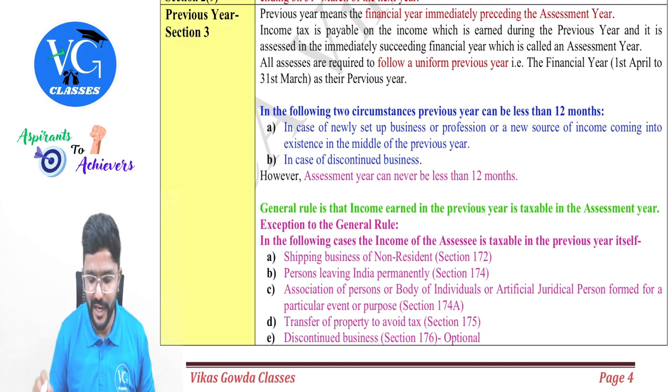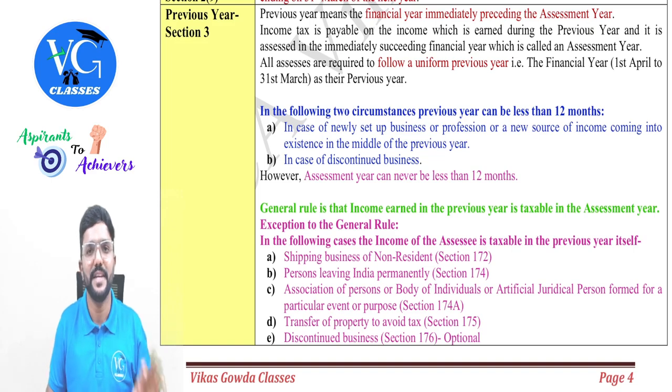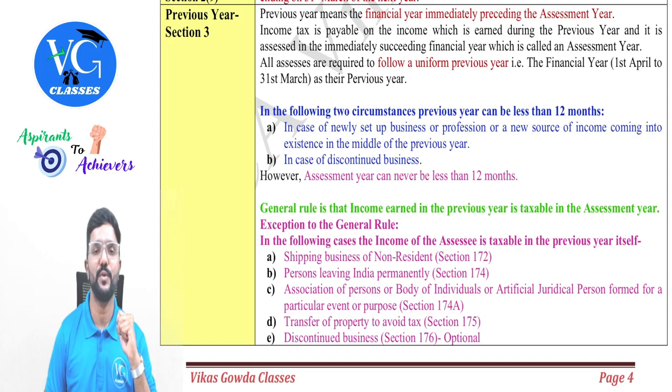Previous year means the financial year immediately preceding the assessment year. This is the definition given. Immediately preceding what? Assessment year. In simple terms, guys, previous year is the year in which income is earned by the assessee, but it will be subject to tax in the assessment year.